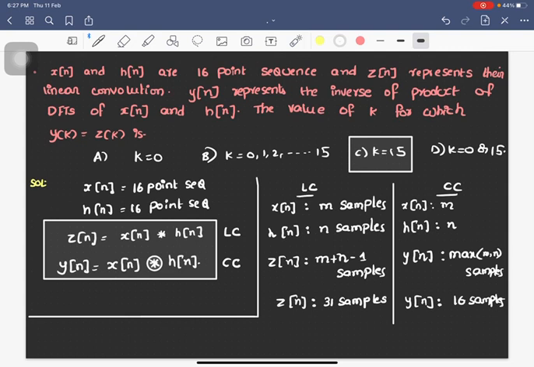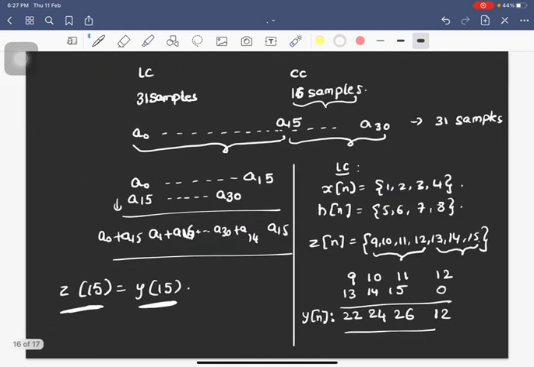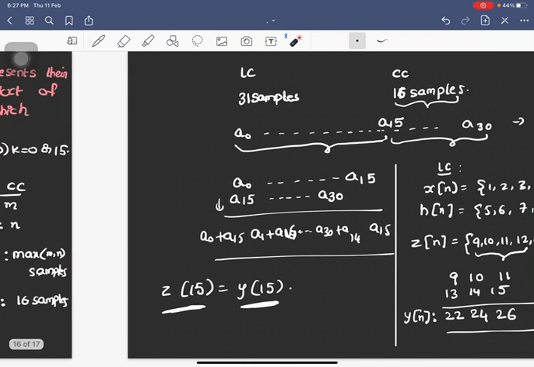Okay, I think you got this point. Why? Because all the other terms we are adding to some other point, but for the last sample in the circular convolution there is no addition term. So it will simply come as it is. Whatever is there in the linear convolution will be the same as it is in the circular convolution. That's why the last sample will be equal. So z of 15 will be equal to y of 15.